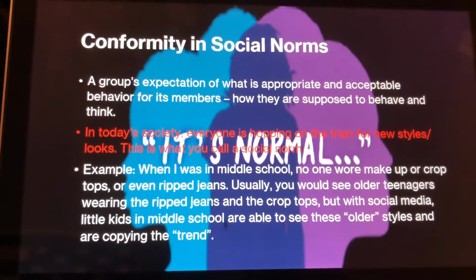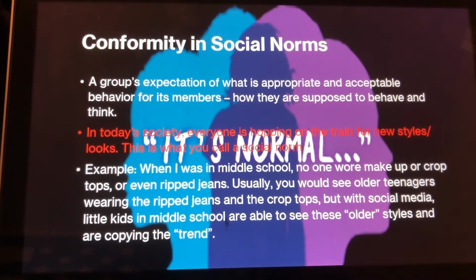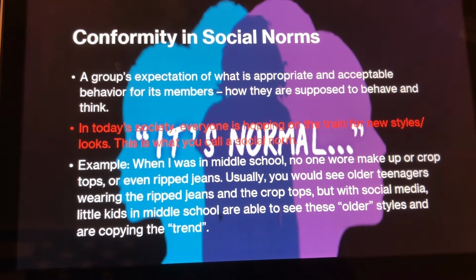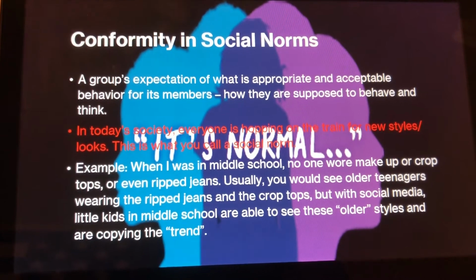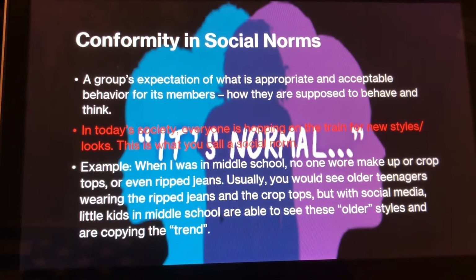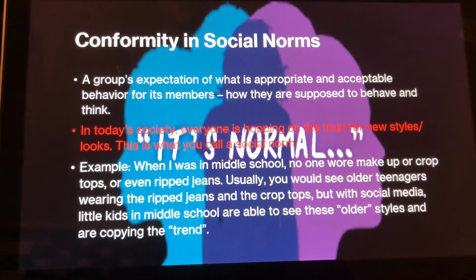Conformity in social norms. A social norm is a group's expectation of what is appropriate and acceptable behavior for its members, how they are supposed to behave and think. In today's society, everyone is hopping on the train for new styles and looks. This is what you call a social norm.